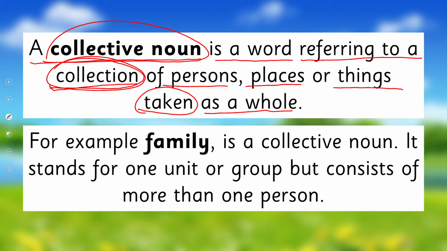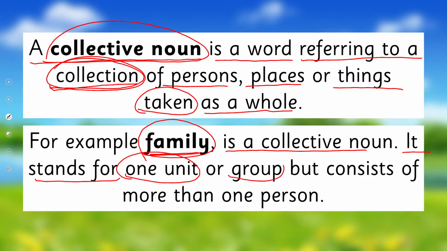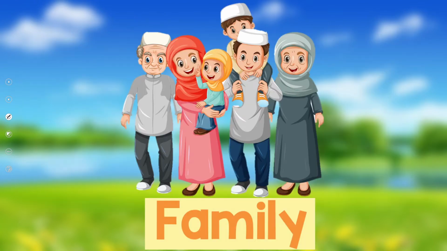For example, family. Now when I say family, it is obvious it's a collective noun and it stands for one unit or a group, but consists of more than one person. Okay, there are more than one person, and they collectively are called a family. So whenever I say family, it means more than one person, so it is a collective noun, right?